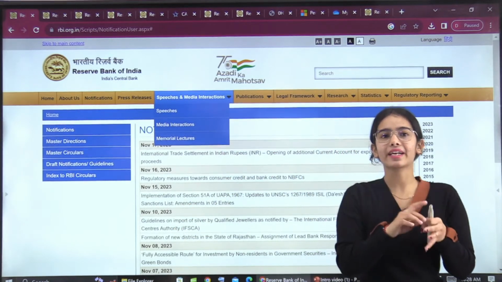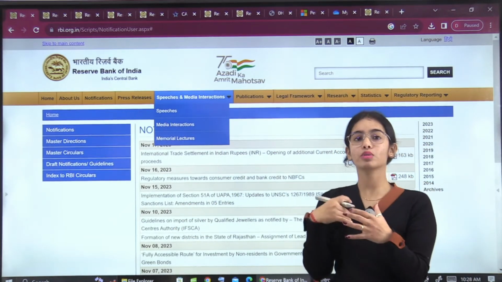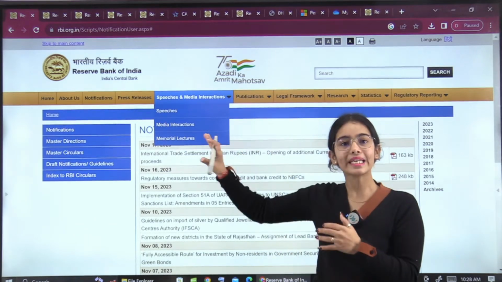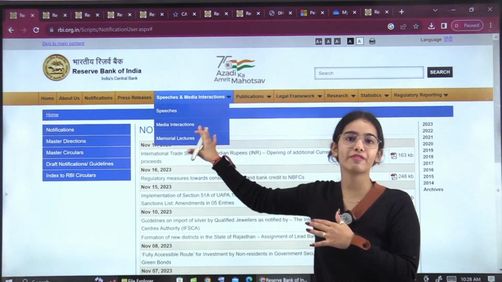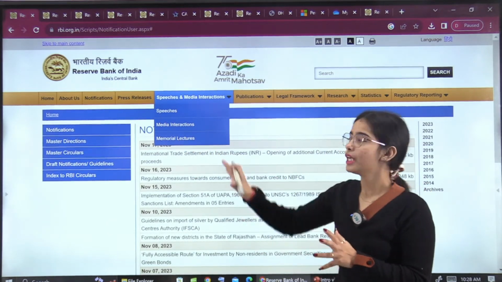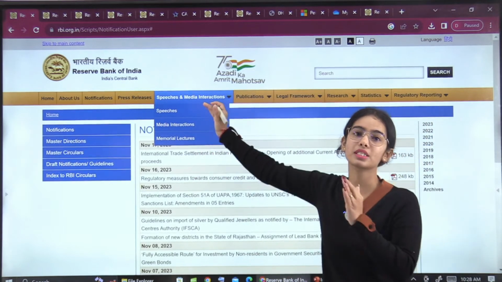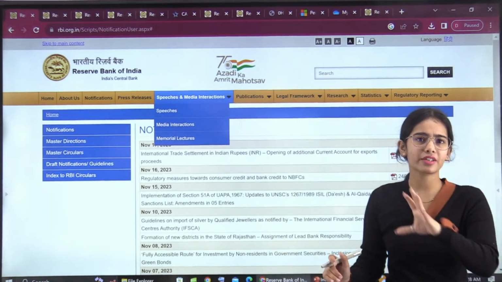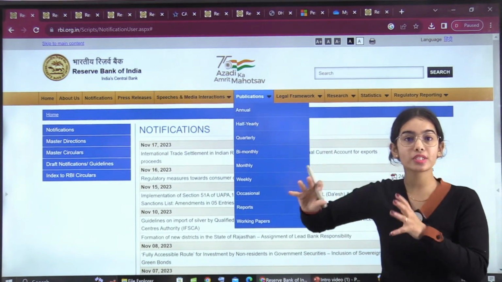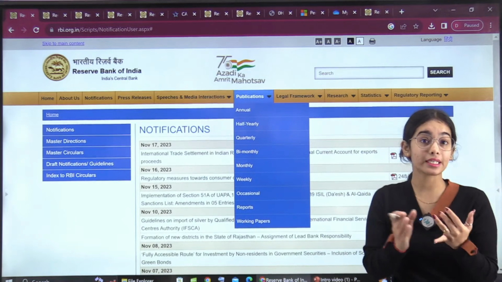So you will get clarity on how they speak and how well they are able to articulate any kind of answer. But it is not relevant from the exam point of view, that any objective question will come on it. You can read the speeches, like you read the editorials, but otherwise it is not very important. Publications.